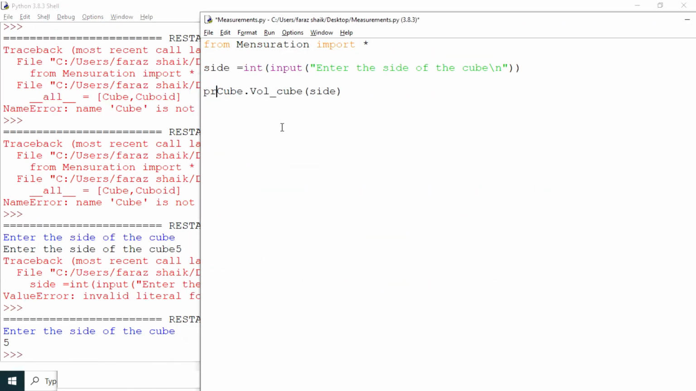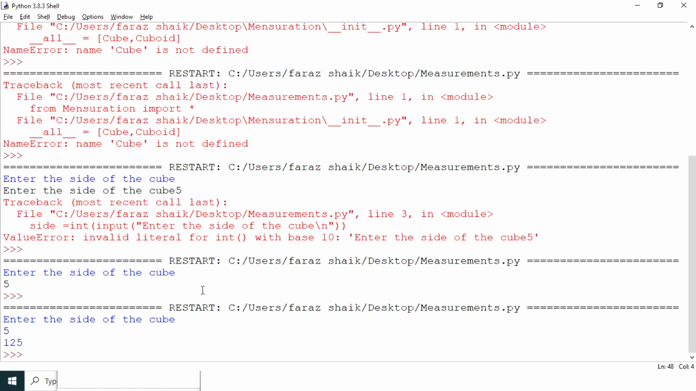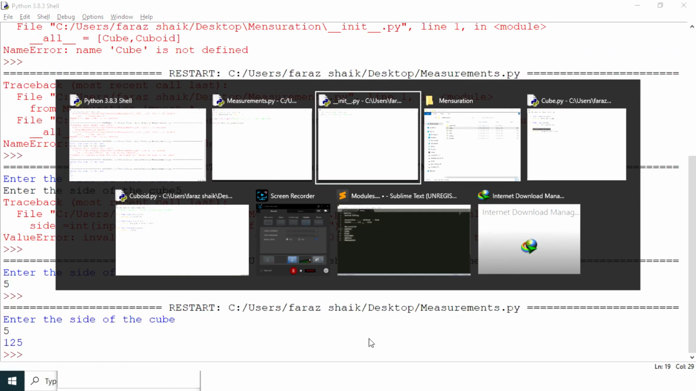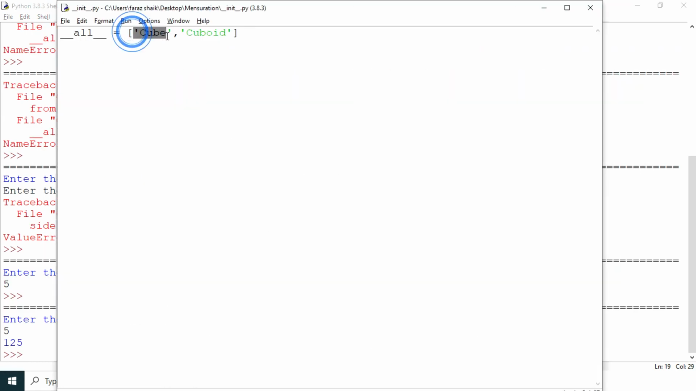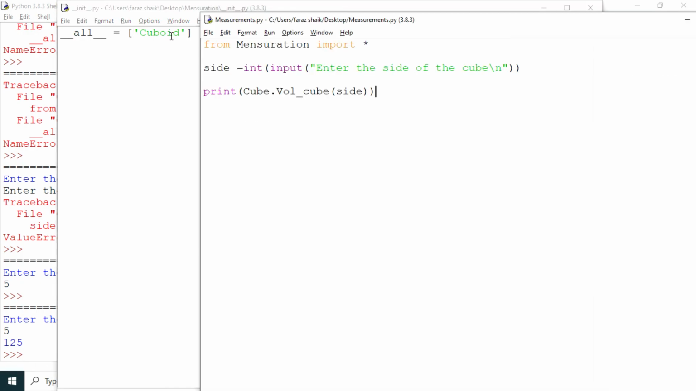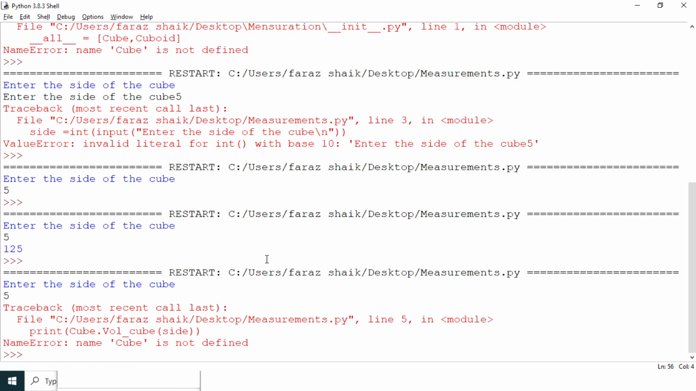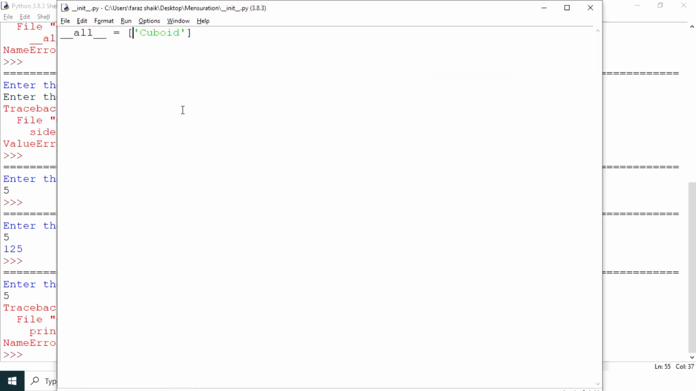Let me print the result now and run it. Enter the side of the cube, 5. I got the volume of the cube. So you see how we got this error concerning the star. That all depends on this __all__ variable. Again, if I remove cube from it, see what error you get again. It is going to give us an error. See, cube is not defined. So it's all about this __all__ variable that hides and lets us allow access to the methods.